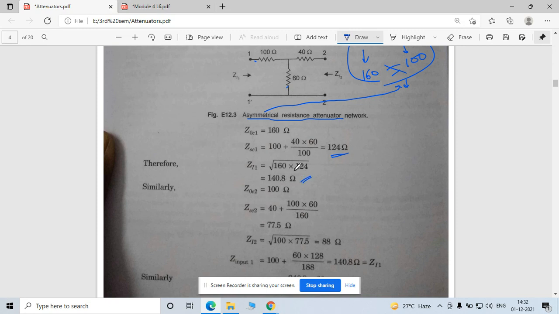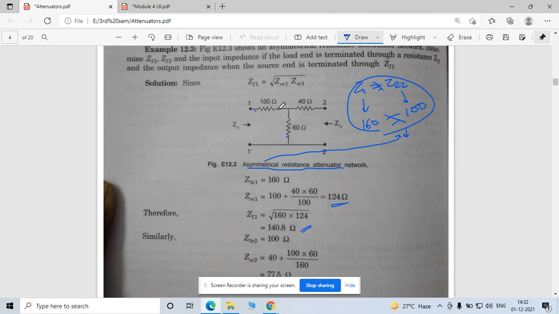Now this is for Z input, means image impedance for port 1, right? And this is for finding image impedance for the port 2 network. ZOC is for the port 2 network. This is open circuited, right? So this is 40 plus 60 is 100. And when this is short circuited, the parallel combination of these two resistances plus 40 ohm.